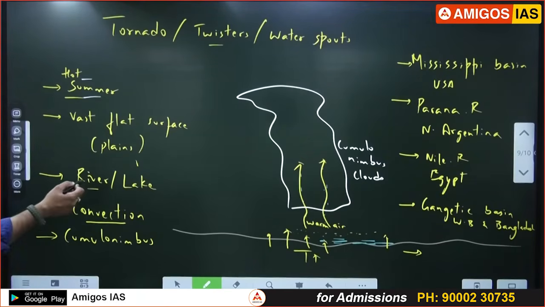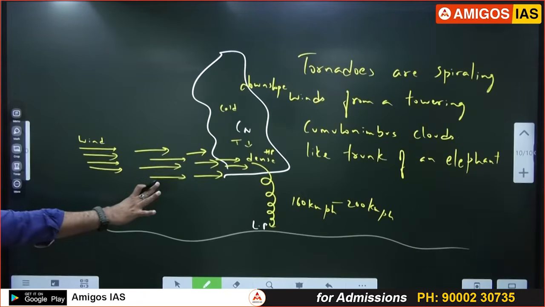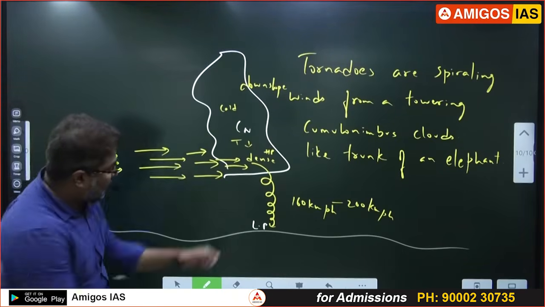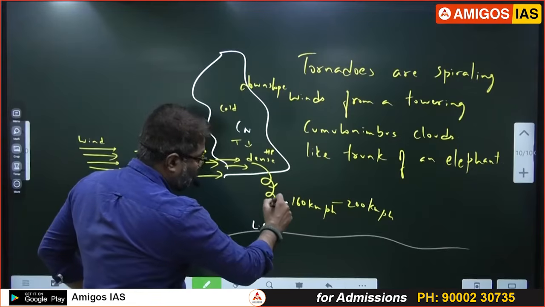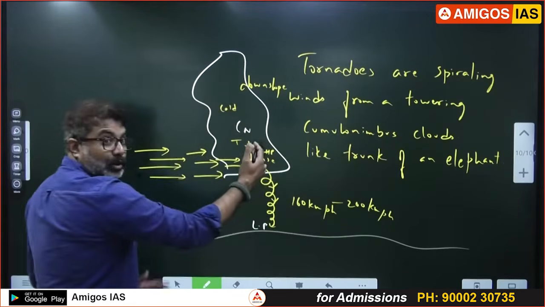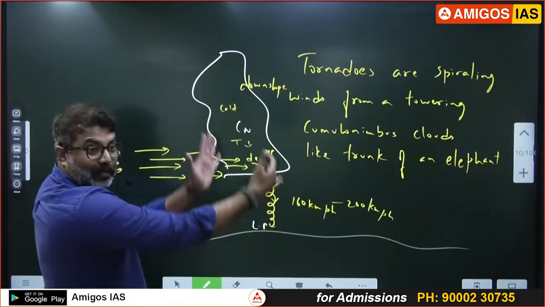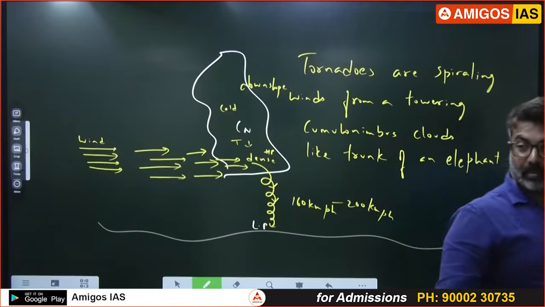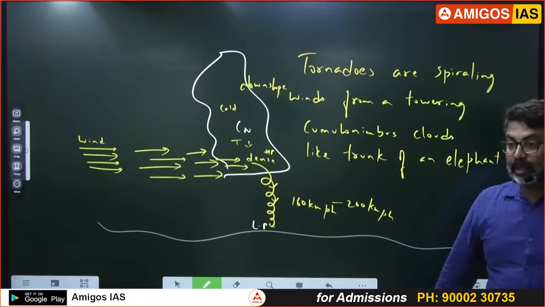Can I go to the next page? Next page. Next page is final. See the words I have used: spiraling, downslope. See the arrow mark. Downslope from a towering cumulonimbus. See the word I am using. Towering means what? Like a tower, like a trunk of an elephant. I have used: looks like a trunk of an elephant.